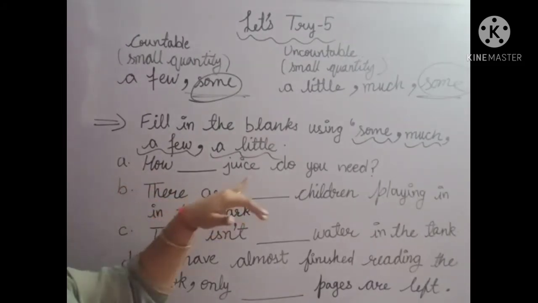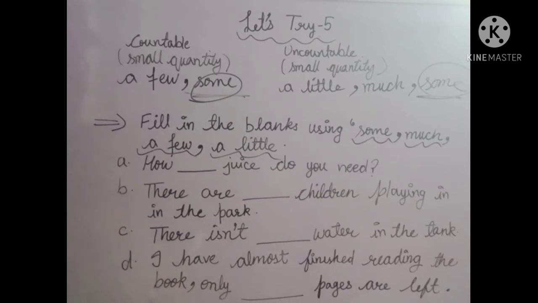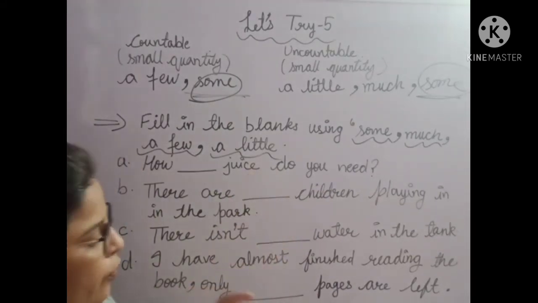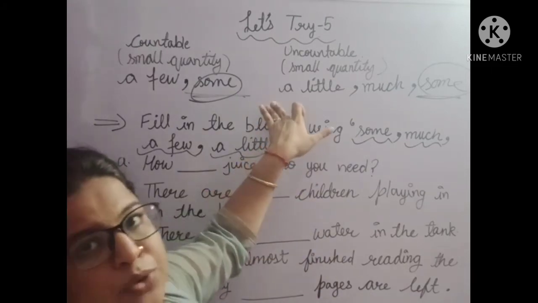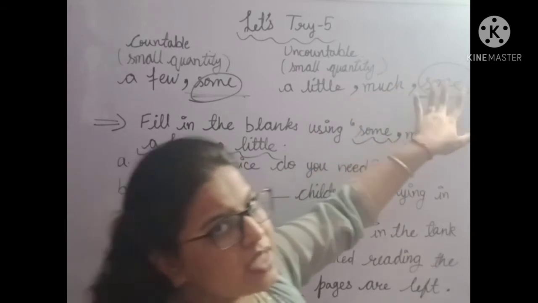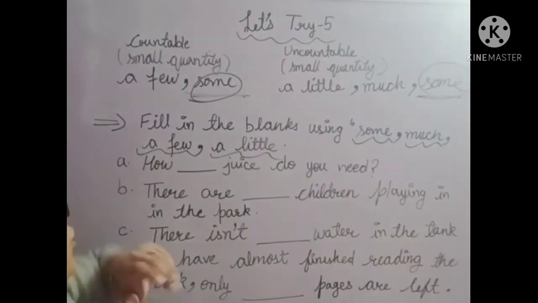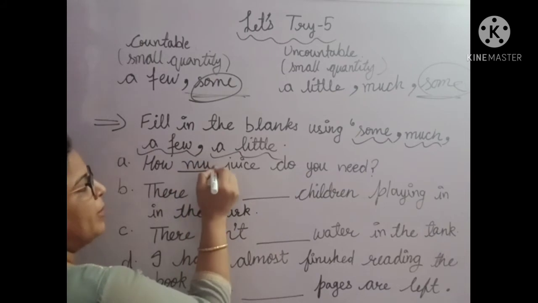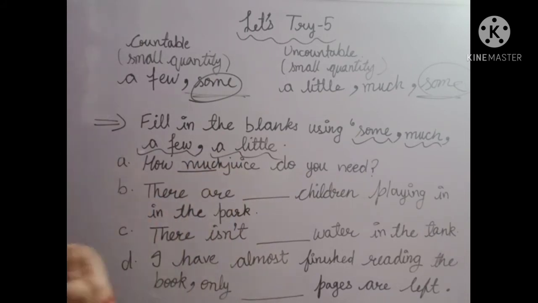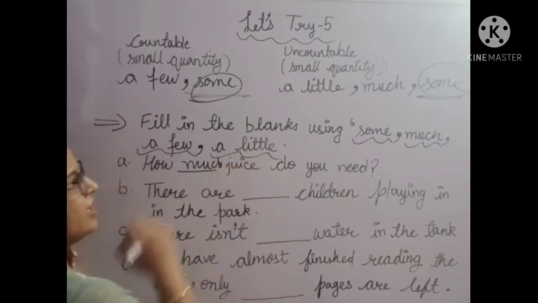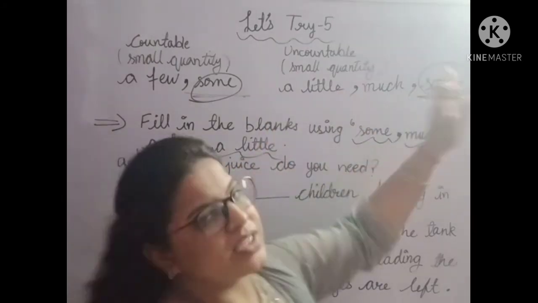How dash juice do you need? Juice is uncountable. So what are the words that can be used with juice? A little, much and some. So here I am going to write much. Why haven't I written a little or some here?